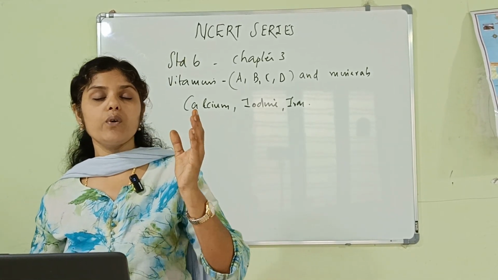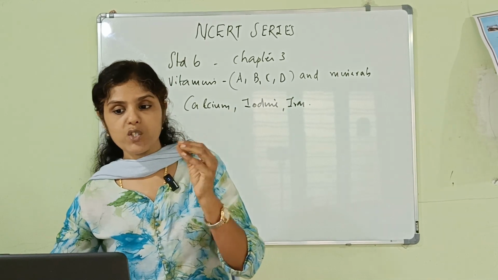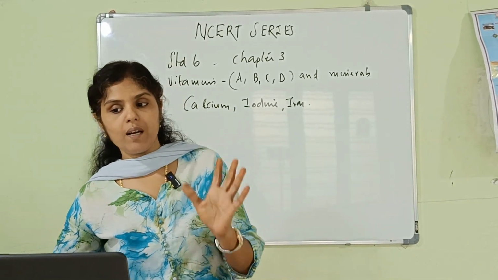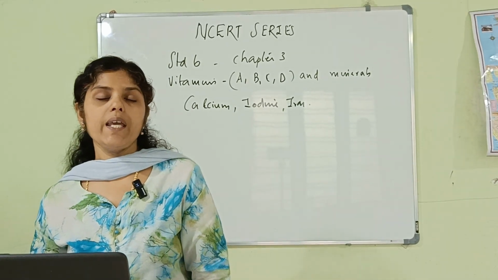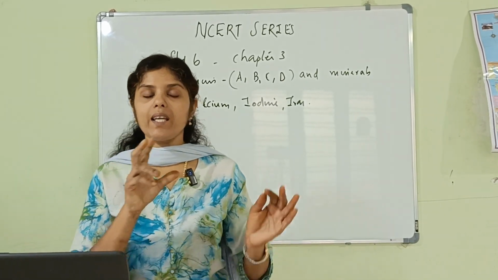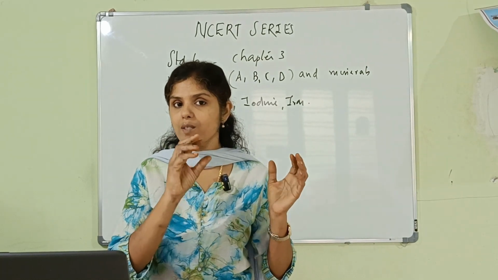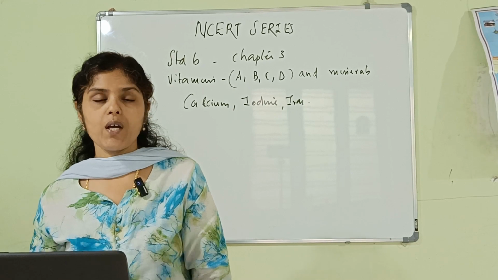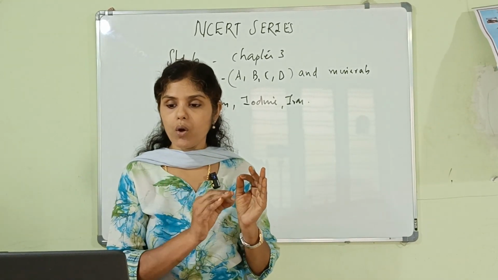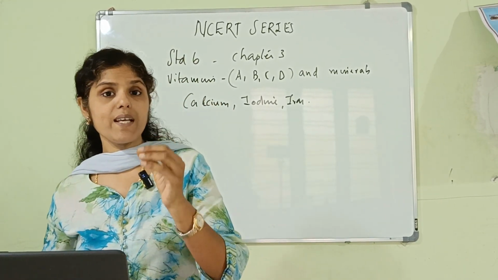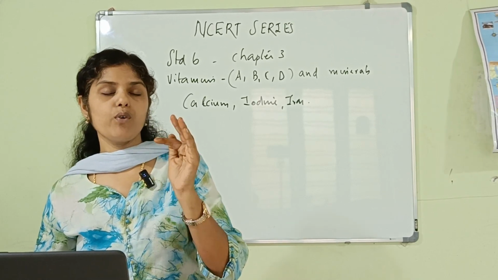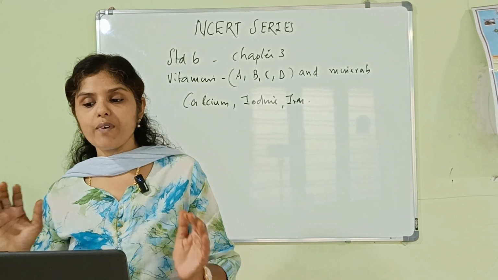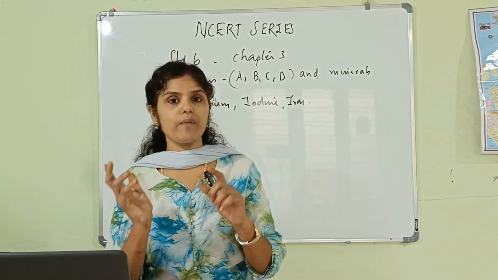So that is why your parents advise you to consume milk, green vegetables, fruits and whole grains, which are a rich source of vitamins as well as minerals. Here you have to consider one more fact: even though vitamins and minerals are required in small amounts, they are very essential for maintaining your body health. So they are required in small quantities, and they are very essential for keeping our body healthy.